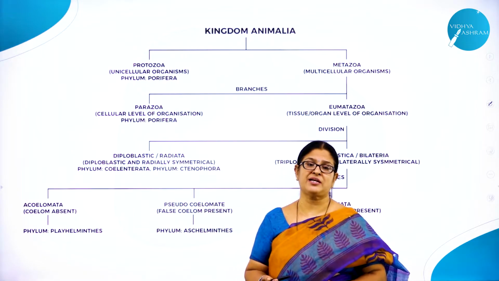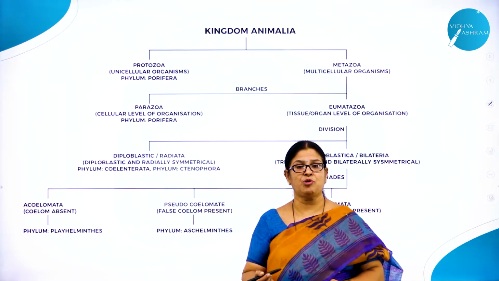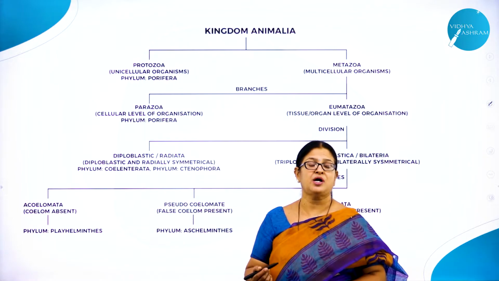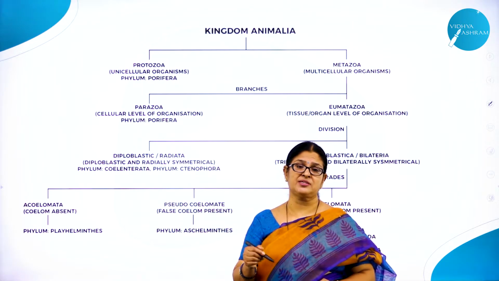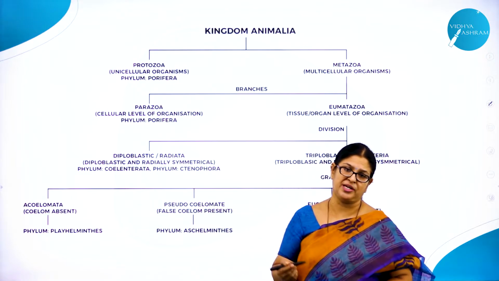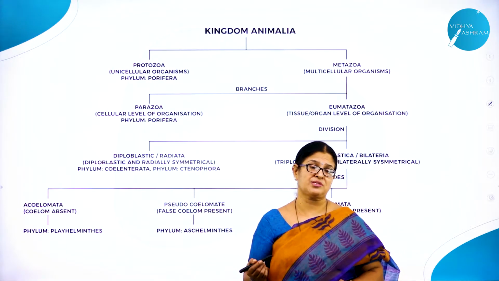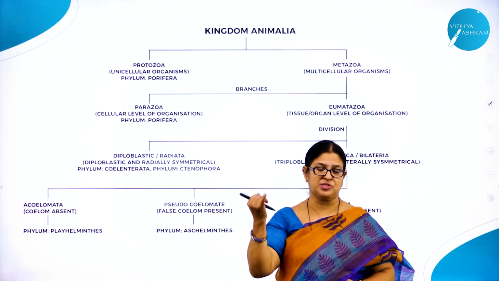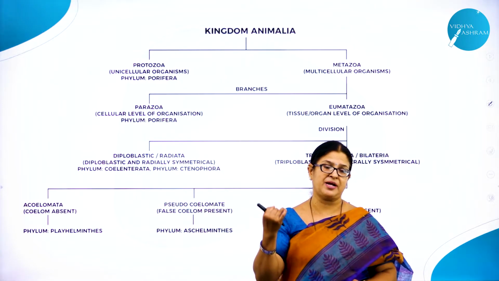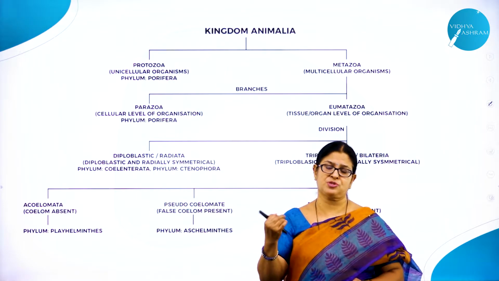Diploblastic animals are those where the body wall is made up of 2 layers: outermost ectoderm and inner endoderm, and in between there is a non-cellular layer called mesoglea. Triploblastic animals are those where the body wall is made up of 3 germinal layers: outermost ectoderm, inner endoderm, and middle mesoderm. That was also one basis.